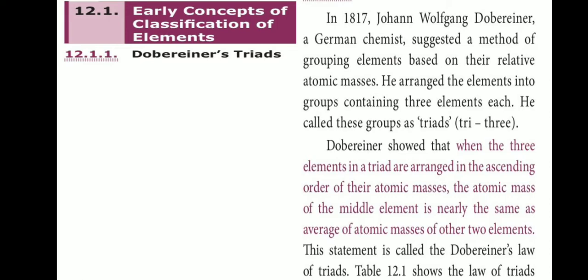In 1817, Johann Wolfgang Dobereiner, a German scientist, suggested a method of grouping elements based on their relative atomic masses. Listen carefully. He arranged the elements into groups containing 3 elements each. He called these groups triads.